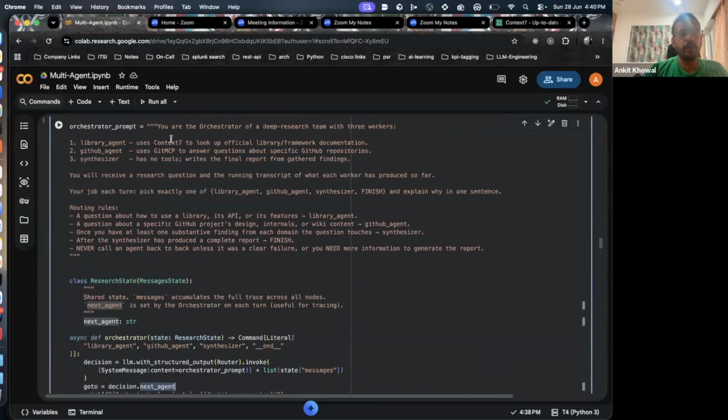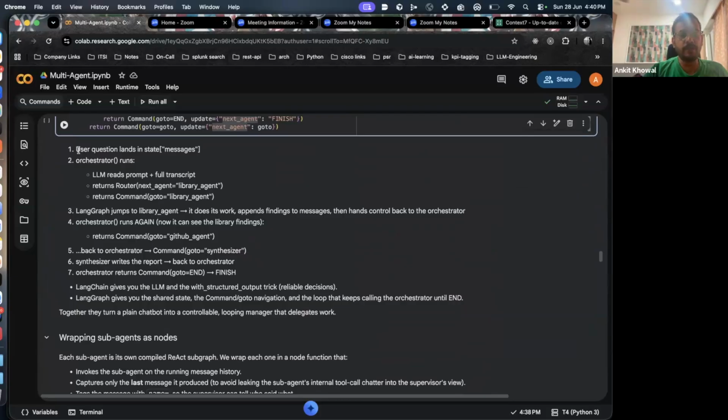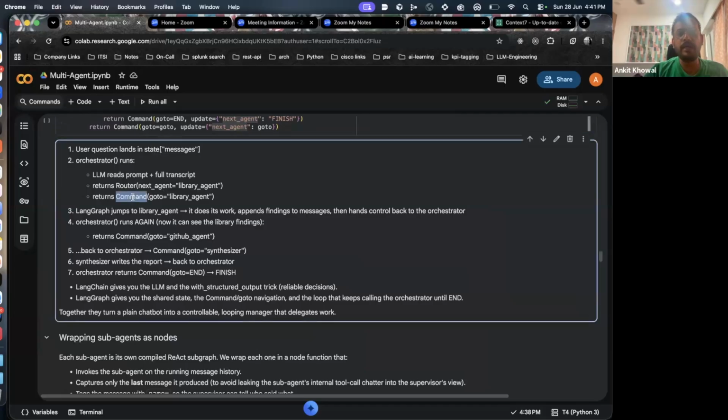So if I have to summarize what all this is about: first the user question lands in state messages, the orchestrator runs, the LLM reads the prompt plus full transcript, and returns a router, right? Based on the user message, it decides it has to call library agent, right? So it will give you the command, go to library agent, right? Now what will LangGraph do? It jumps to the library agent. It does its work, appends findings to the messages, then hands back the controller to the orchestrator.